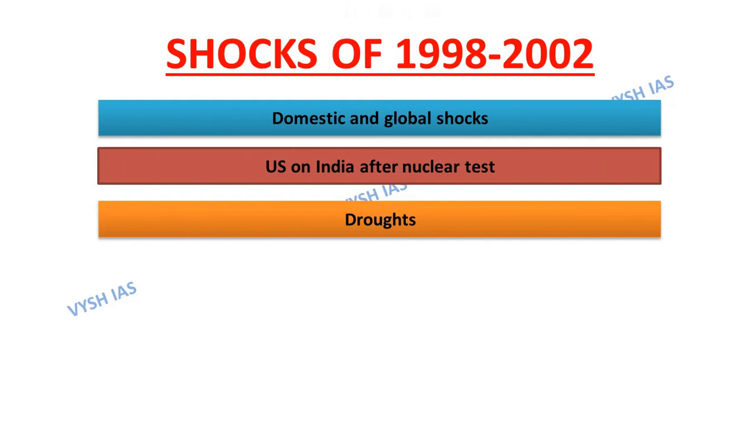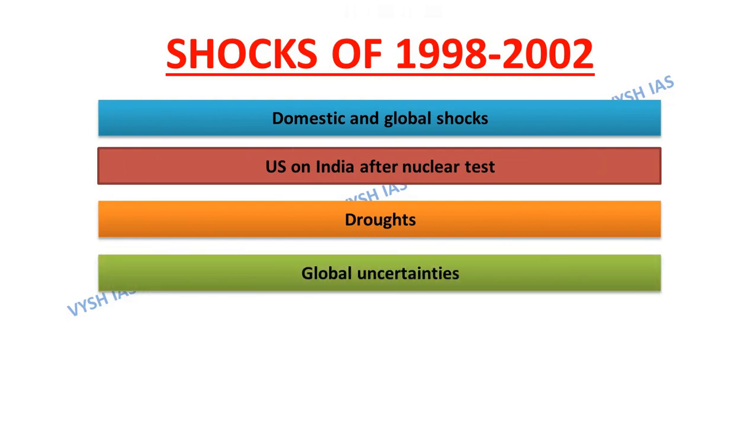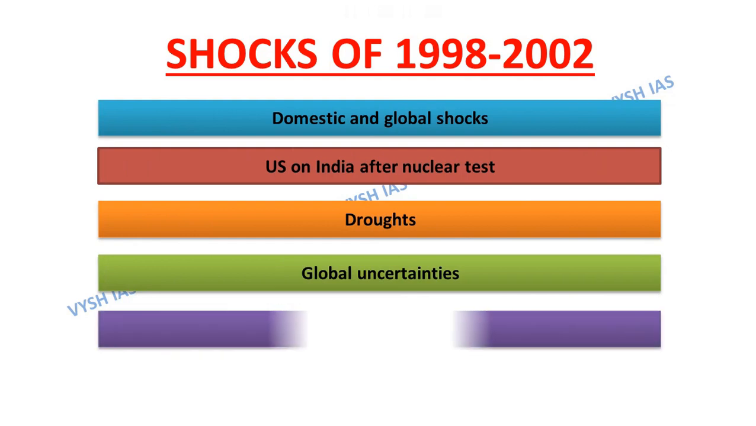Third point is regarding droughts. The period between 2000 and 2002 also witnessed 2 successive droughts. Fourth is regarding global uncertainties. The domestic shocks were accompanied by heightened global uncertainties resulting from the end of the tech boom and the 9/11 attacks. And the last is regarding balance sheets, that the balance sheets of the Indian financial system and the corporate sector were under repair during the period. So these are the shocks of the 1998 to 2002 period.